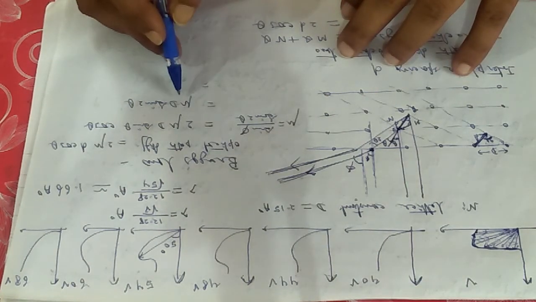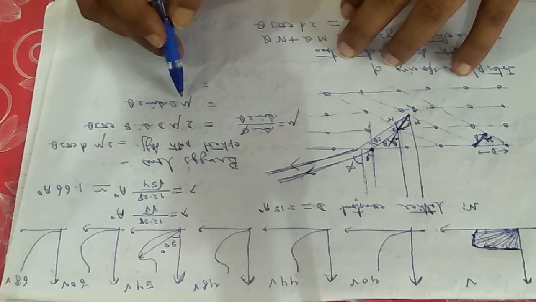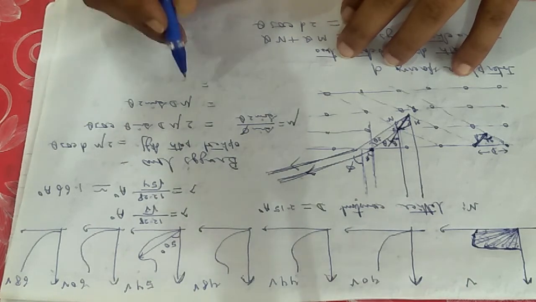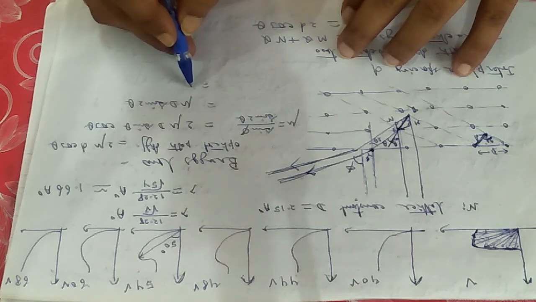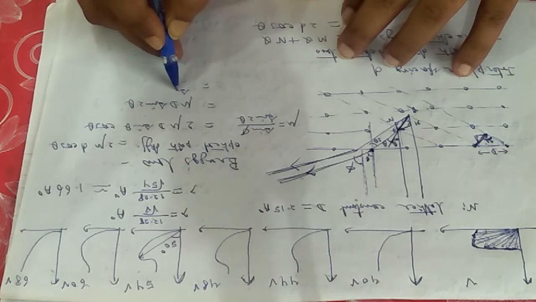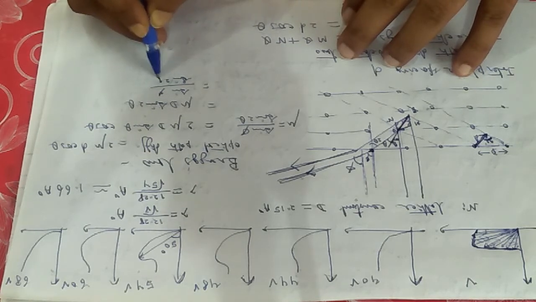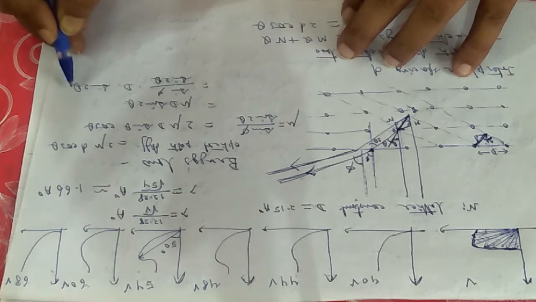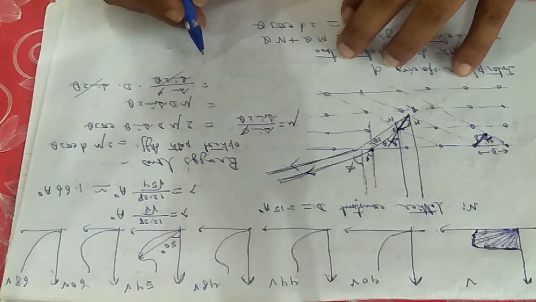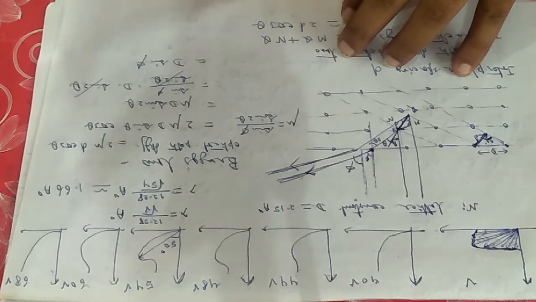Okay, so I am now putting the value of mu. If I put the value of mu here, I will be getting this path difference equals to sin phi divided by sin of 2 theta times capital D sin of 2 theta. The sin 2 theta cancels out. Finally I am getting D sin phi.